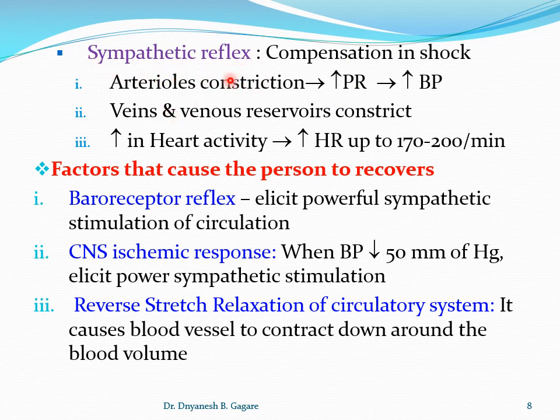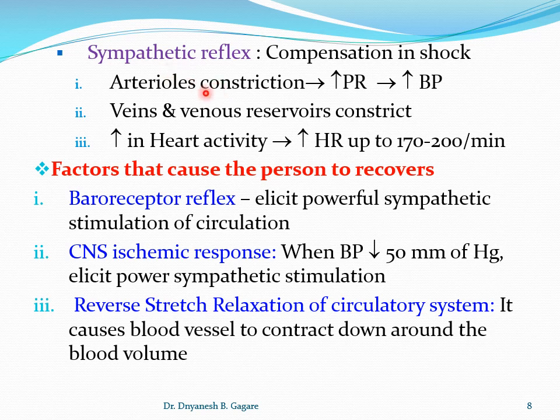In case there is a loss of blood, it stimulates the reflexes, and once this reflex is stimulated, it causes arteriole constriction. The arterioles are the main site of resistance to blood flow, and they are highly supplied by sympathetic nerves.